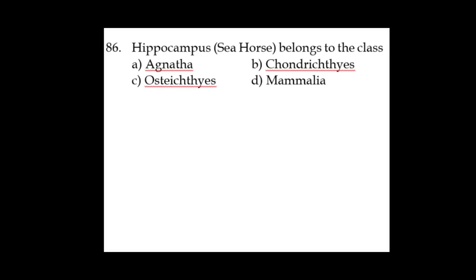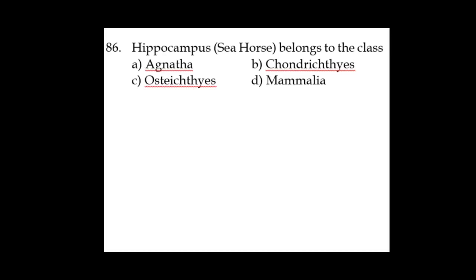Next one, question 86. In this question, hippocampus, which we also call a seahorse, belongs to which class? Agnatha means jawless animals, which includes a single class, and that single class is nothing but Cyclostomata.